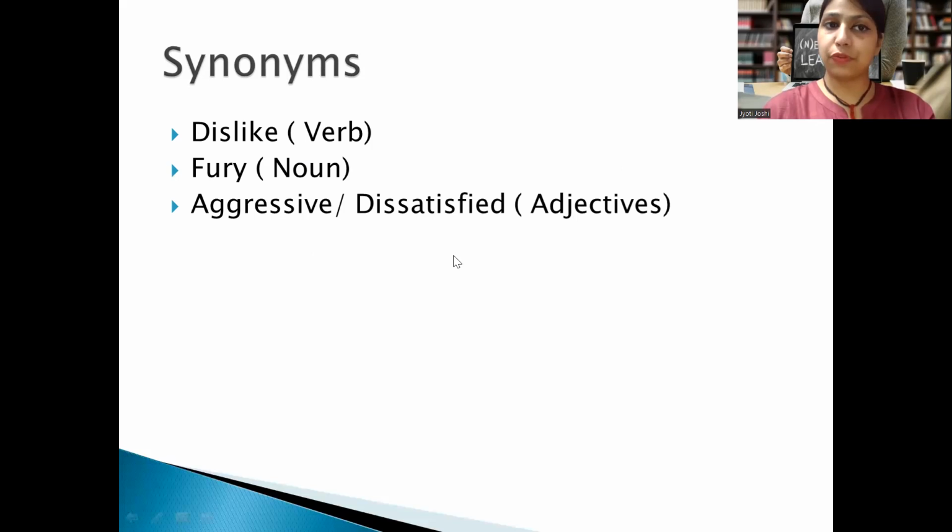If the things are still confusing for you, let me tell you one more time. Resent means that the person is not happy while doing some action. Let's take an example. If I say I don't want to study, it means I am not happy while studying. So then I can say I resent. This becomes the verb. Resent means something negative which you don't want to do, and you want to save yourself from doing it.